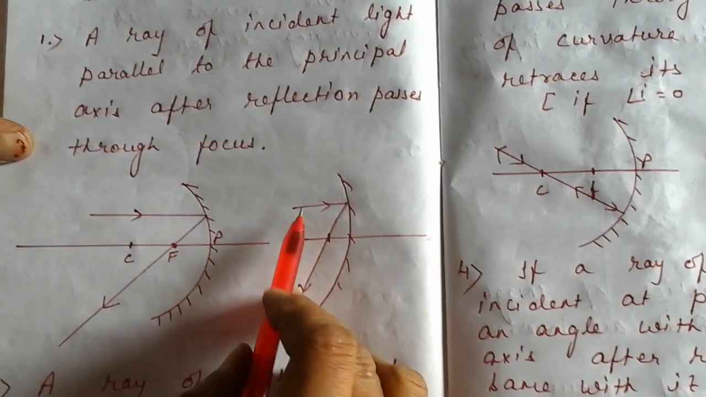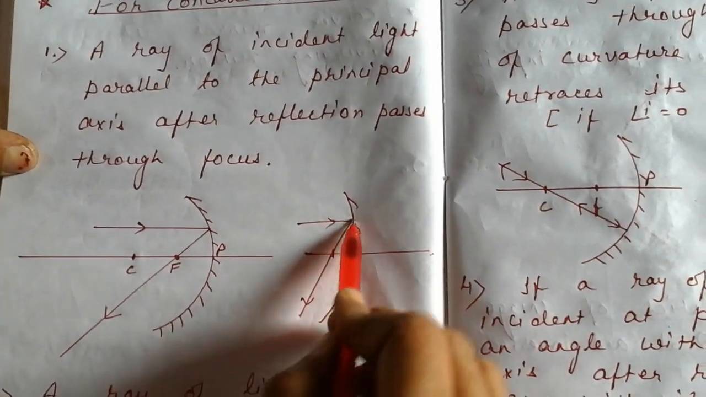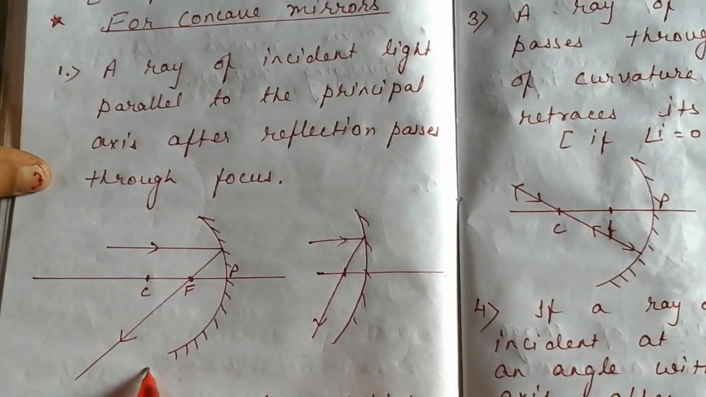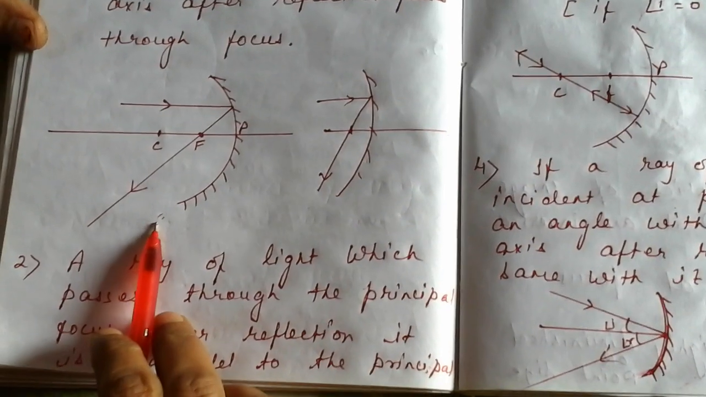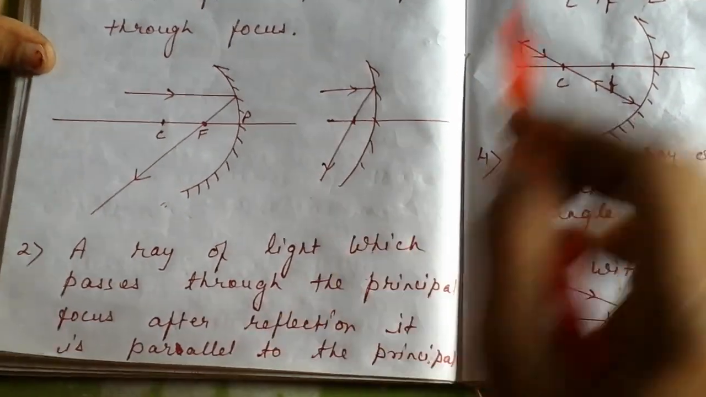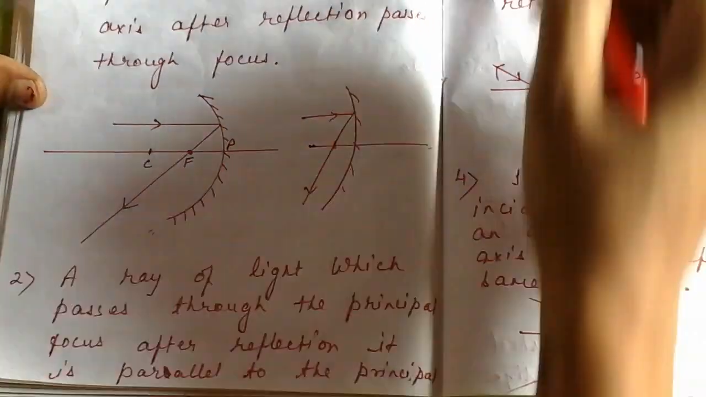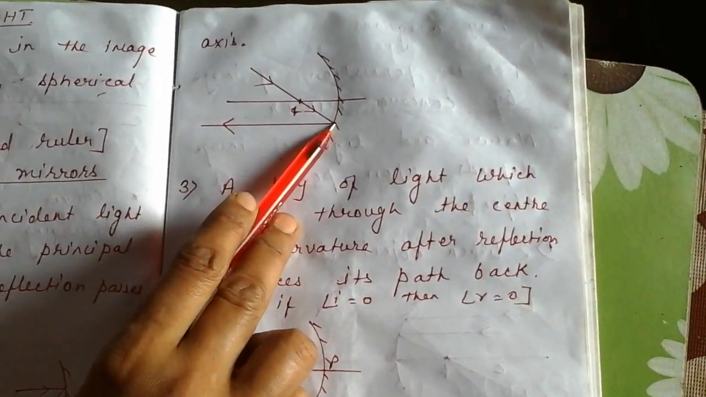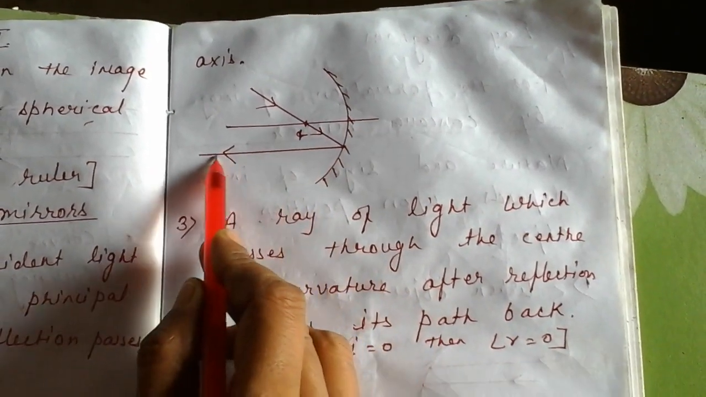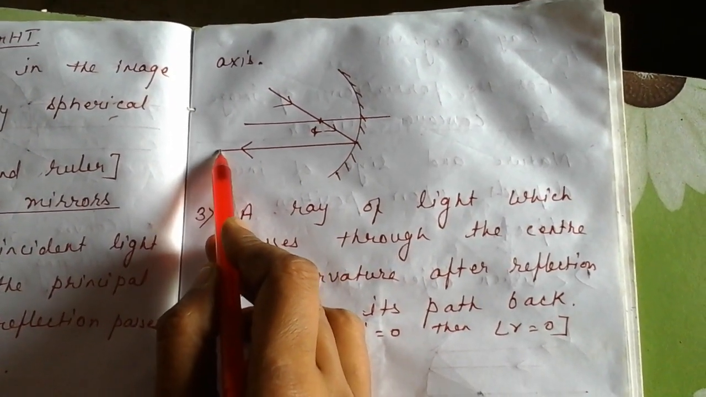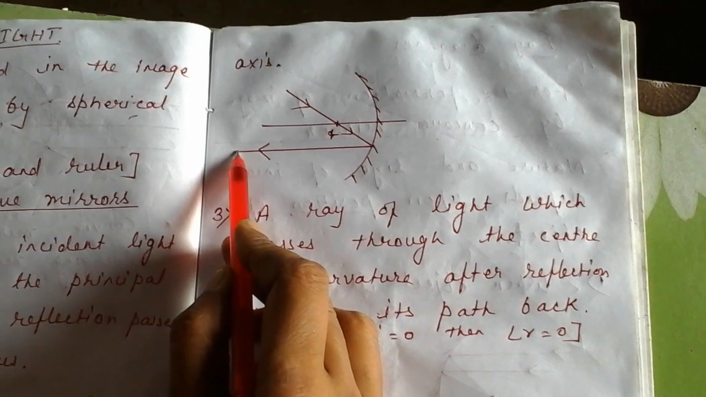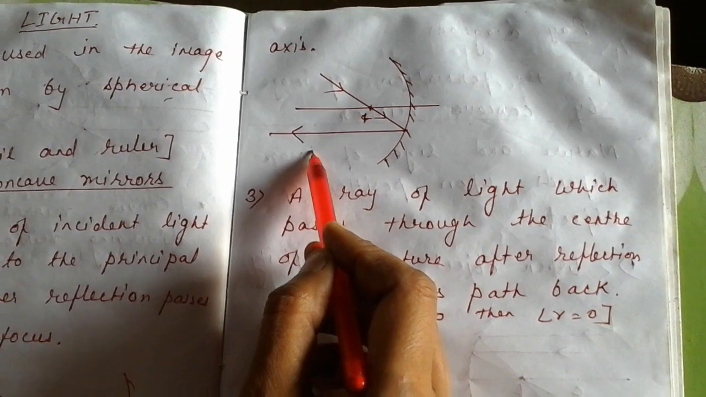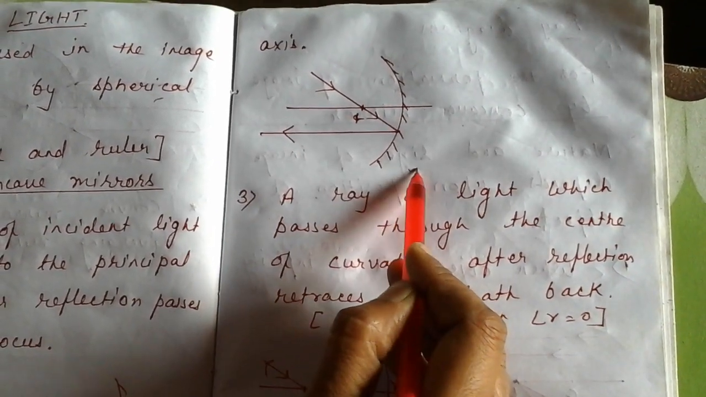So whenever you show a ray of light parallel to the principal axis, it always passes through focus, as I have shown here. Next rule: a ray of light passing through focus, after reflection, becomes parallel to the principal axis. So dear students, just see, I have always given the arrow mark. Don't forget the arrow mark. So I think you have understood the second rule.